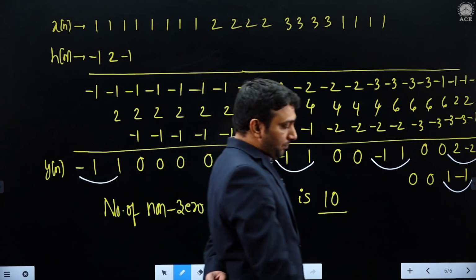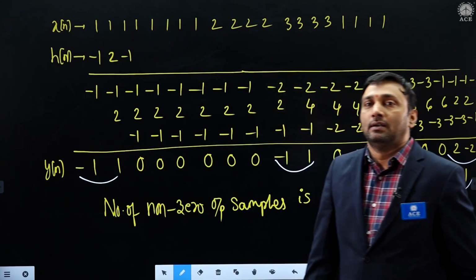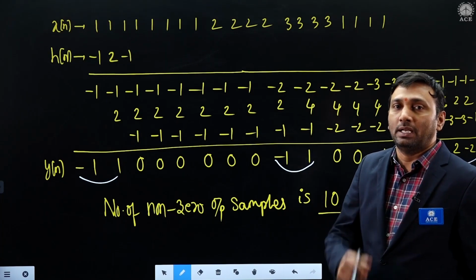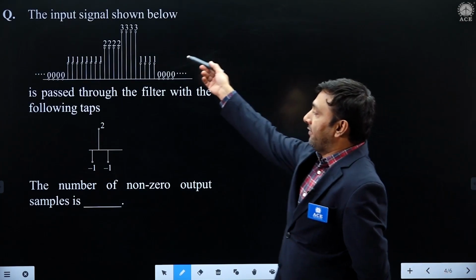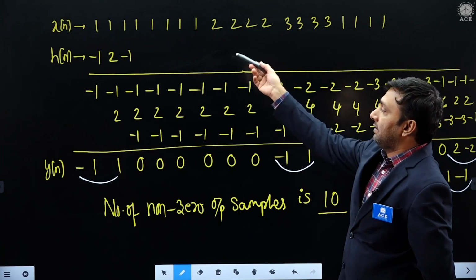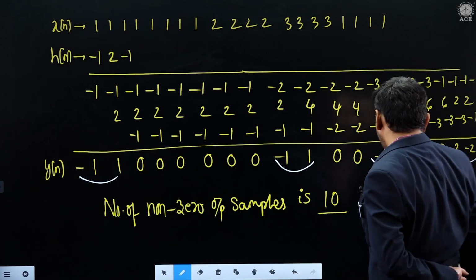Very easy question. Instead of asking for the output, what that fellow is expecting is for how many samples the output amplitude is non-zero, meaning a finite answer. So take x of n data, h of n data, use the sum by column method, and solve the problem. This is the simplified answer.